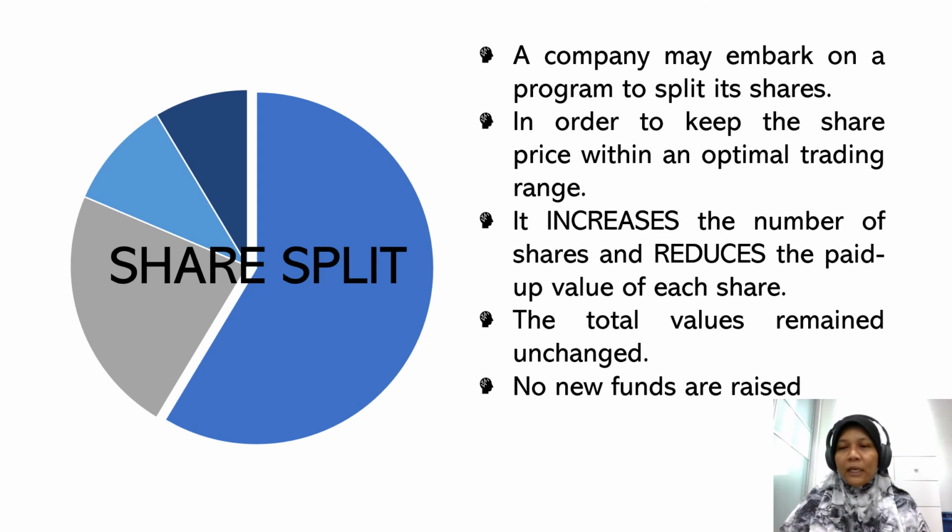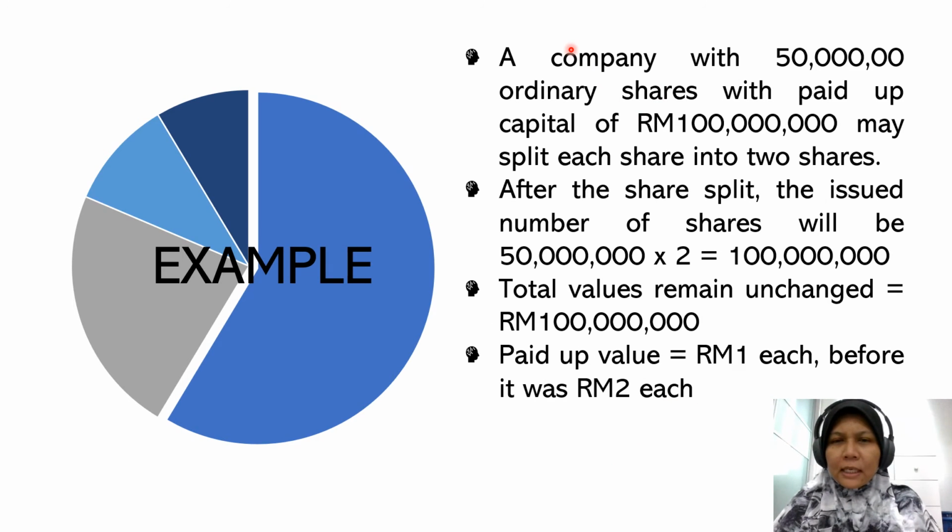So let us have a look at one example. A company with 50 million ordinary shares with paid up capital of 100 million ringgit may split its share into two shares. So what happened after the share split? The issued number of shares now increases from 50 million to 100 million. Total value remains at 100 million ringgit, but the paid up value has become 1 ringgit instead of 2 ringgit before.